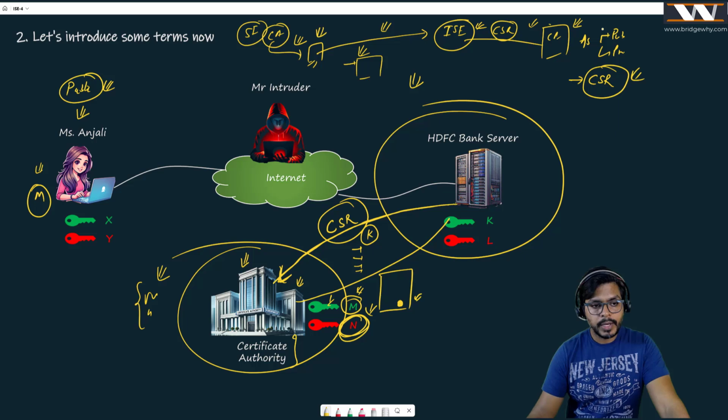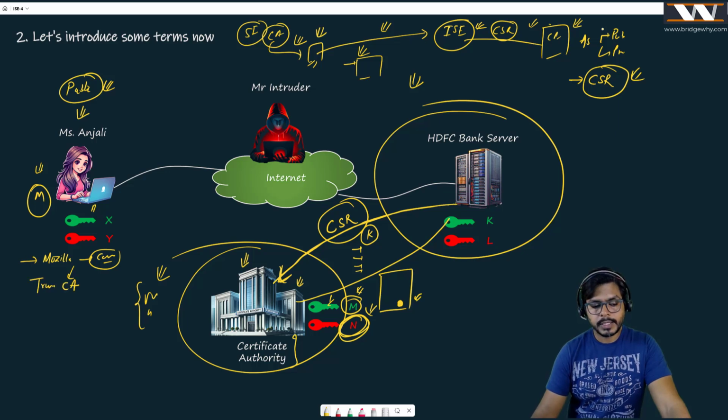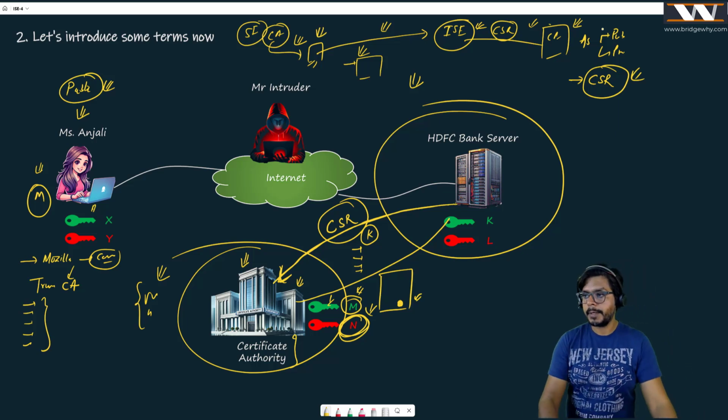By the way, when you get a laptop and install a browser on it, suppose you have Mozilla Firefox, if you go to the certificate settings inside it, you are going to see the trusted certificate authorities, or trusted CAs. If you go inside it, you will find some certificate authorities which are already in your browser. Believe me.